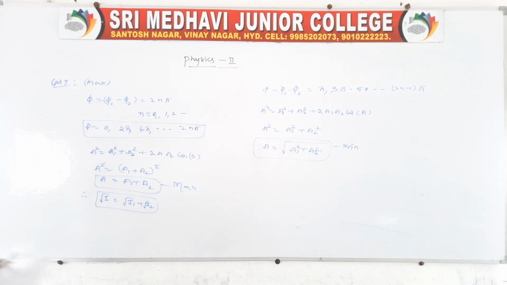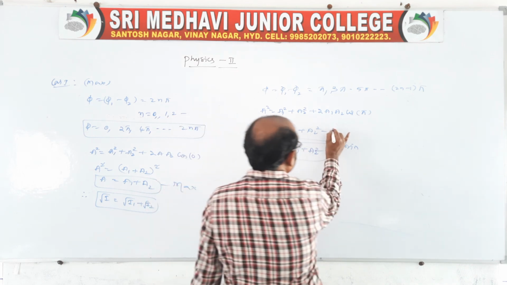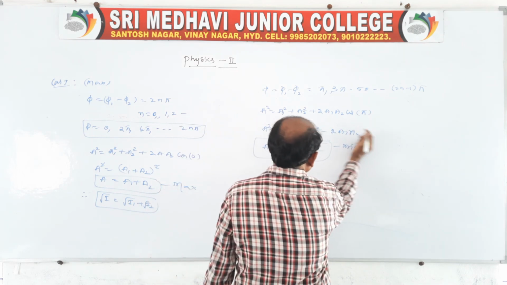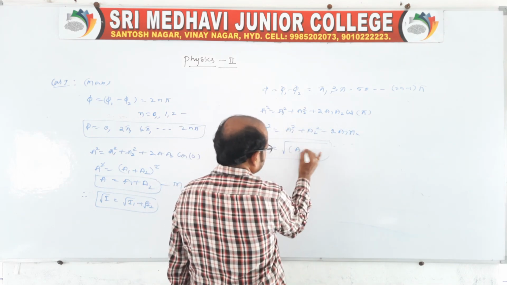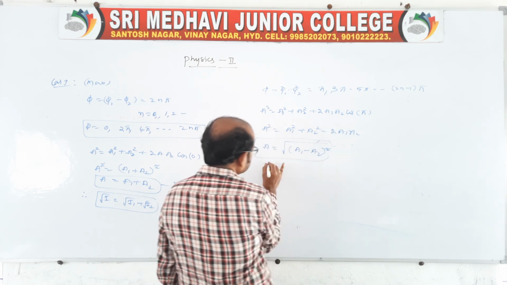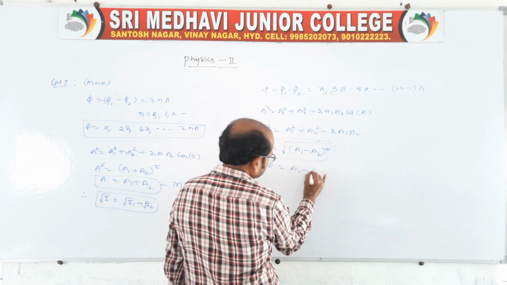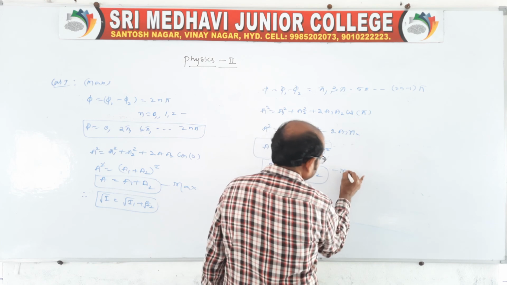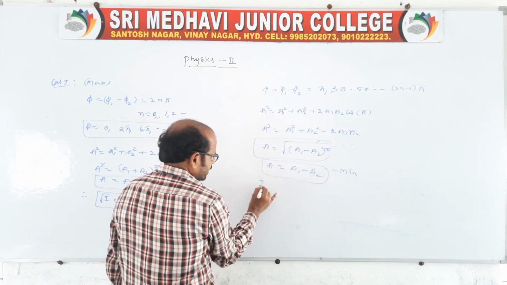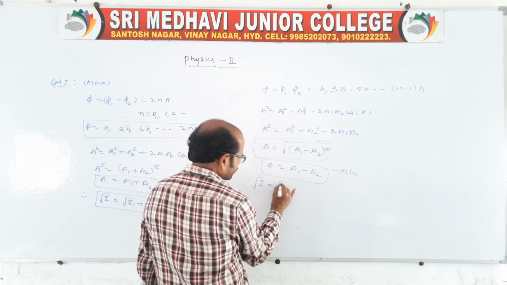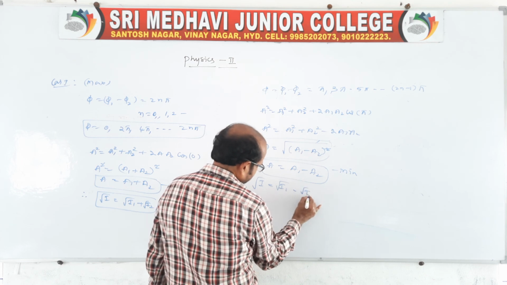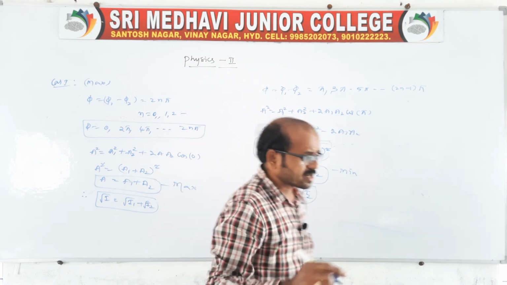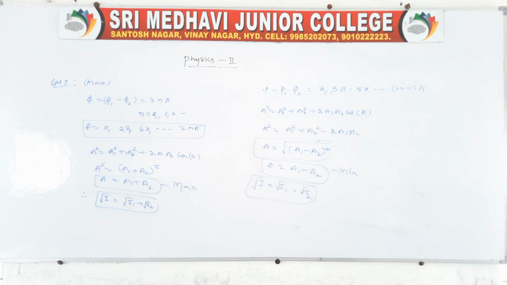Here cos 180, sorry, I am sorry to say cos 180 will give minus 1, so we get minus 2a1 a2. So a square is a1 minus a2 whole square, and cancelling, a is equal to a1 minus a2. This is the minimum condition. In terms of intensity, root I1 minus root I2. These two are the maximum and minimum conditions for the intensities.